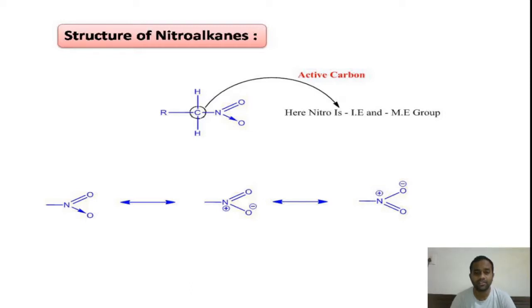Usually, if you give the numbering, the carbon attached to the functional group will be given as alpha, right? Followed by beta, gamma, like that. So this carbon adjacent to the nitro group is given as alpha numbering. So this alpha carbon is an active carbon which readily is involved in the reactions.